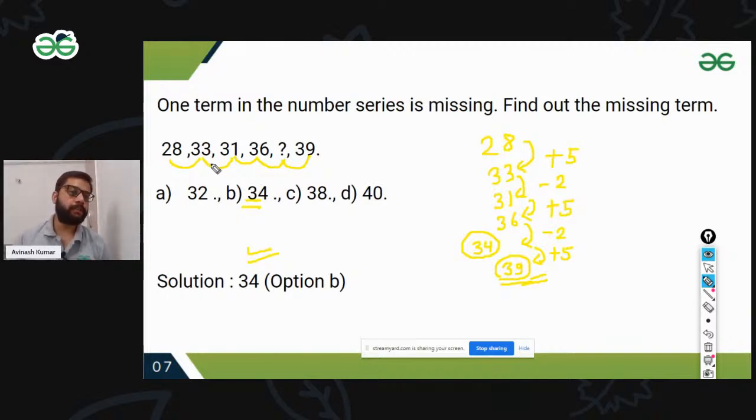Our option is B. Here the series is increasing, then decreasing, then increasing, then decreasing, then increasing, then decreasing. The combination is either plus and minus, or multiplication and division. There are only two combinations possible, because addition is responsible for the increasing part and subtraction for the decreasing part. Same with multiplication for the increasing part and division for the decreasing part. Either combination could be possible, but since the series is increasing very smoothly, I will run only for this one.